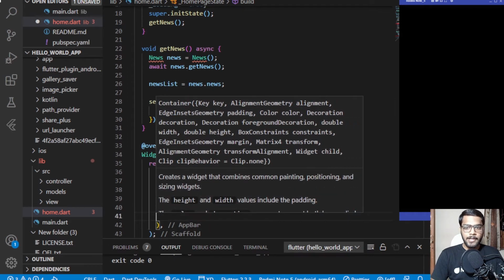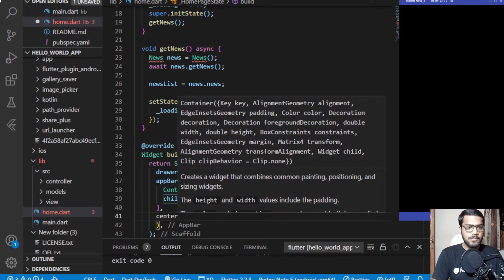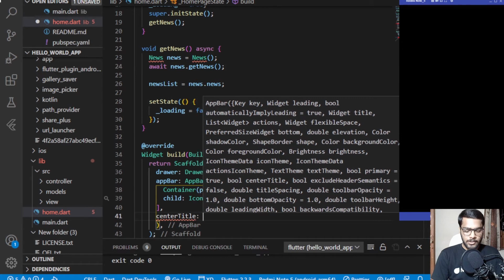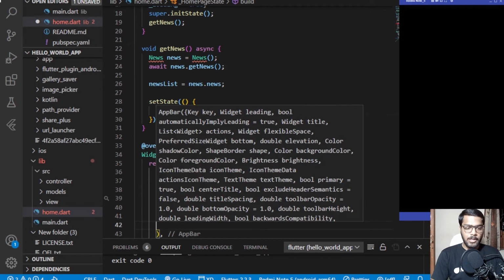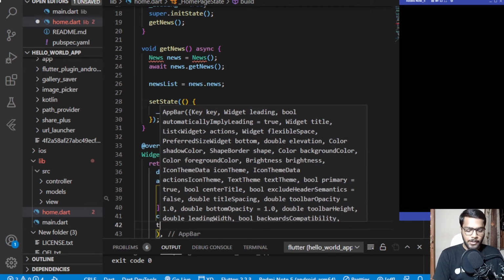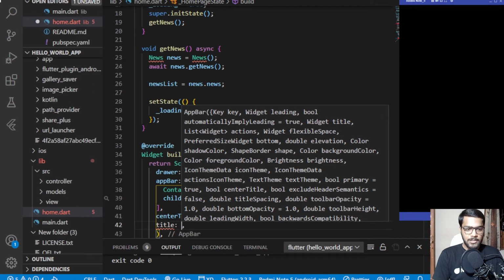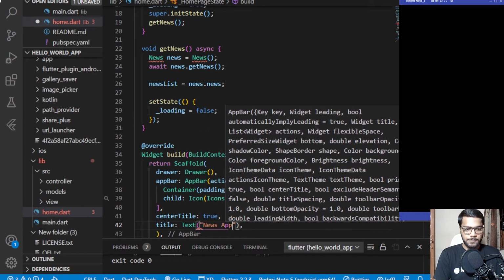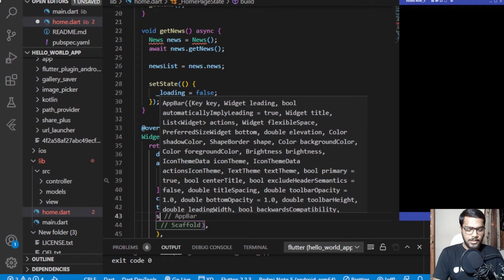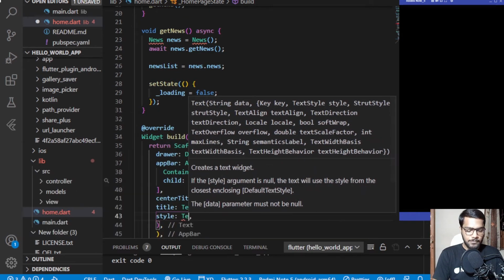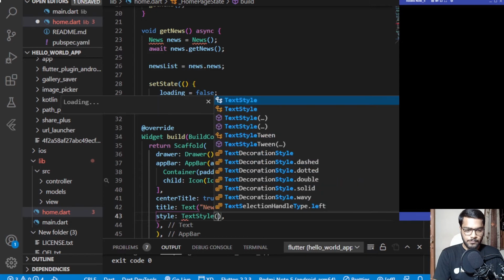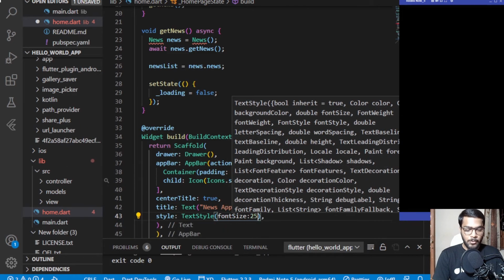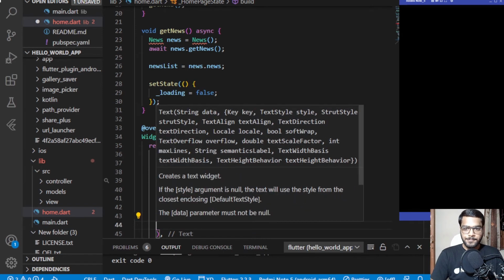And after this action is completing, I'll be adding a center title which will be displaying our title in the center of the app bar. So center title would be having a boolean value of true, and apart from that I need to add a title as well. So title will be of a kind text which will be saying news app. And for the style, I'll be adding a text style, and this text style takes a font size, so font size would be 25 for us.